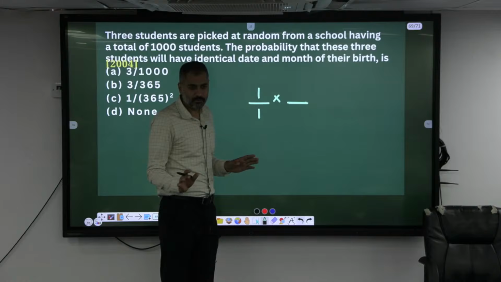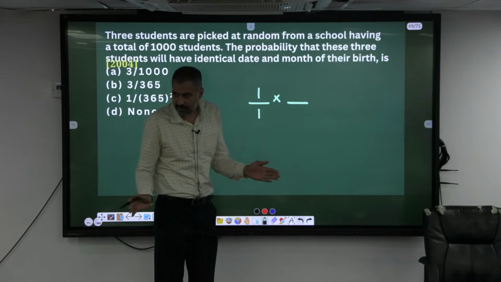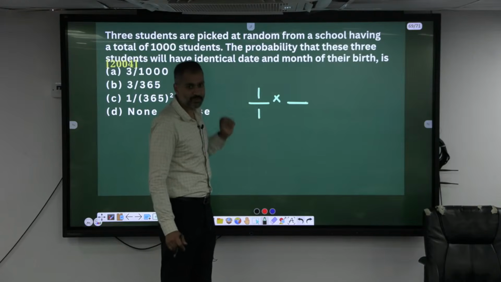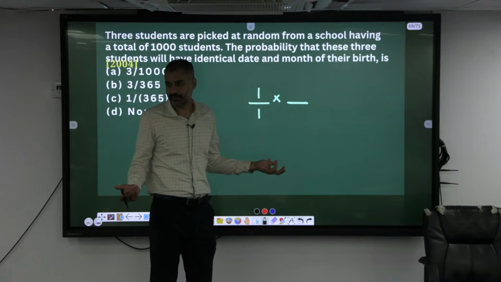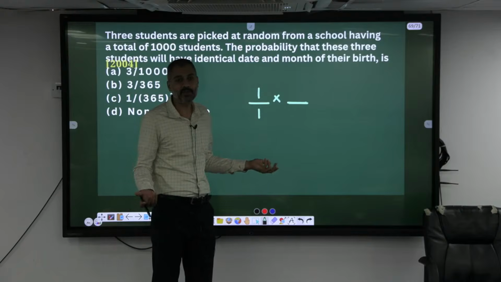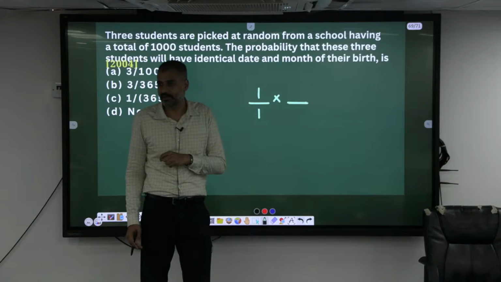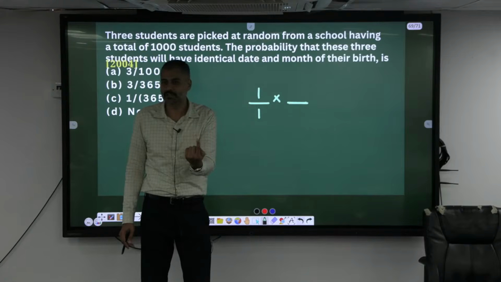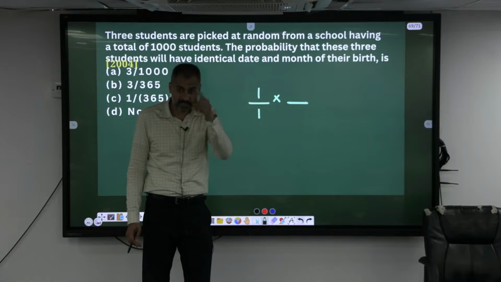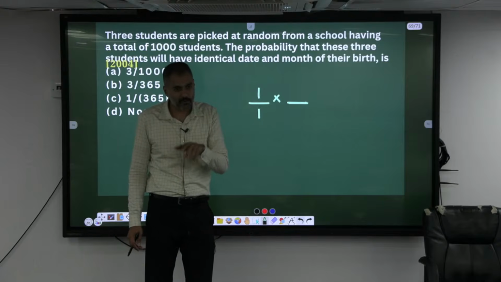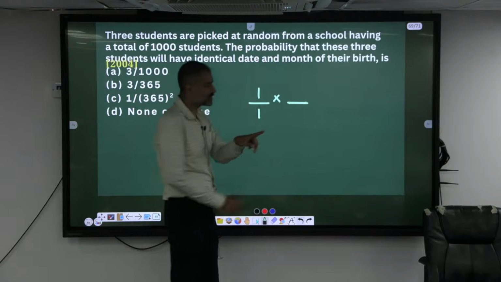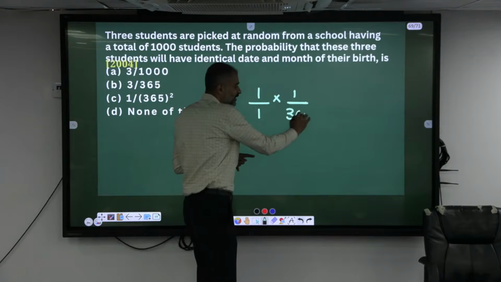Look, first time, if there are 6 colors, if I have to paint one of this, how many choices will we have? 6 choices. The next person, if you have to paint the same color, how many choices will we have? Only 1 out of 6, isn't it or not? If I ask you to paint using the same color which you have used earlier, do you have 5 choices? No. Do you have 6 choices? No. You have only 1 choice. 1 choice out of how many days?